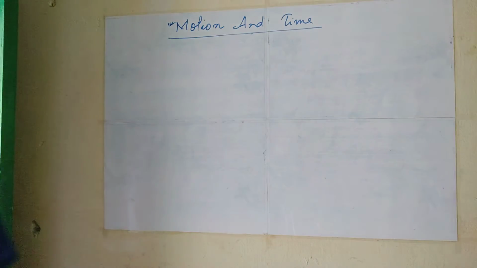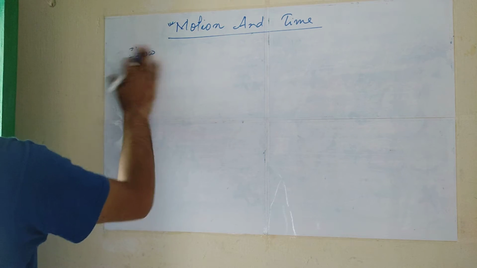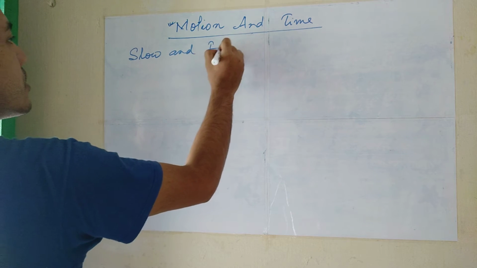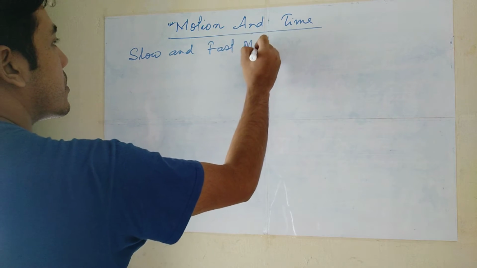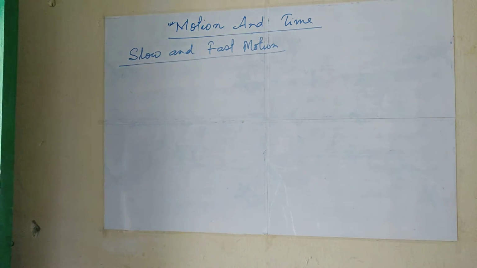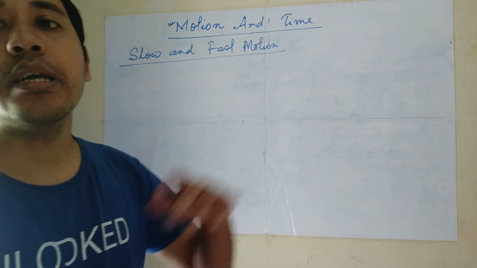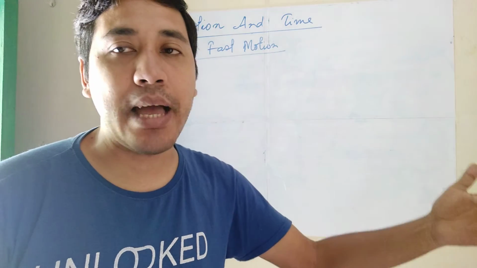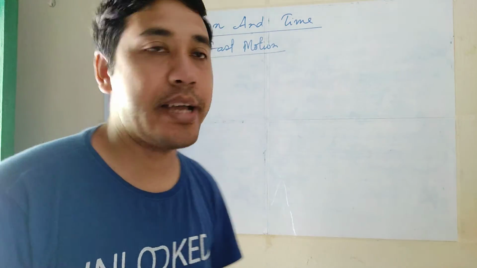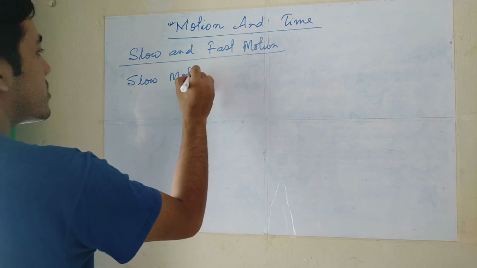And in the next portion we are studying about slow and fast motion. What is slow and fast motion? We already know that motion means when an object changes its position with time, with respect to a reference point. Now, what is slow motion?